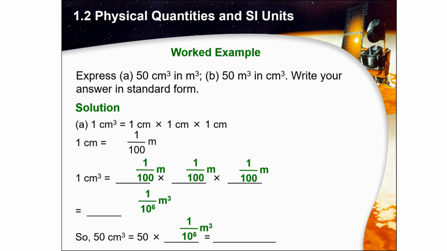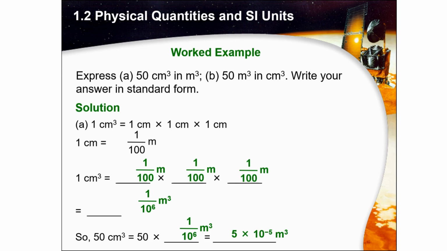So what do I have? Yes, good job. 5 times 10 powered by minus 5. You see, the 0 from the 50, you have to cross it out with the 10 powered by 6. So you got 5. After that, because it is from down going up, it becomes minus 5 cubic meter. I hope you understand about that.